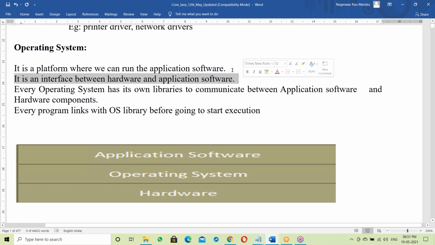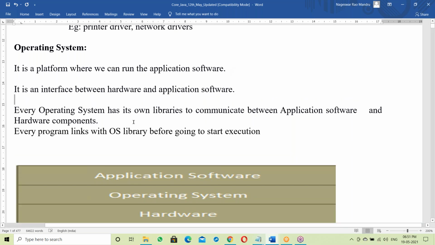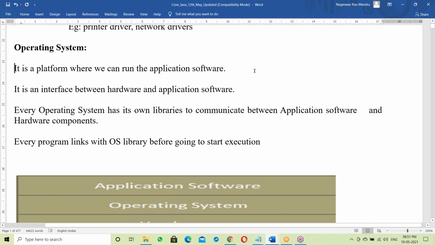These points were explained very clearly. It's a platform where we can run all the application software. Next, it is an interface between hardware and application software. Next, every OS has its own library to communicate between application software and hardware components. Every program links with the OS library before starting execution. So this is just an OS introduction.